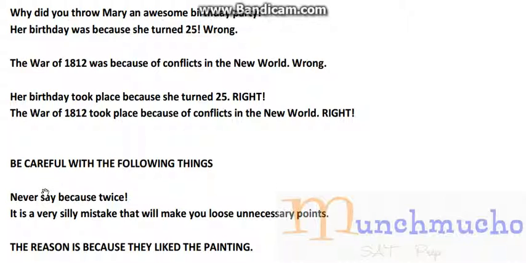So for example, look at the sentence over here. The reason is because they liked the painting. That sounds like a perfectly fine sentence. I've heard people say that before or something similar to that. However, this sentence right here is wrong. You cannot say the reason is because.